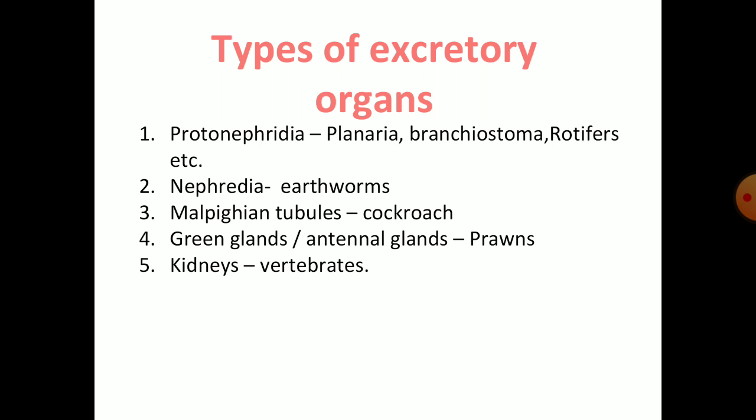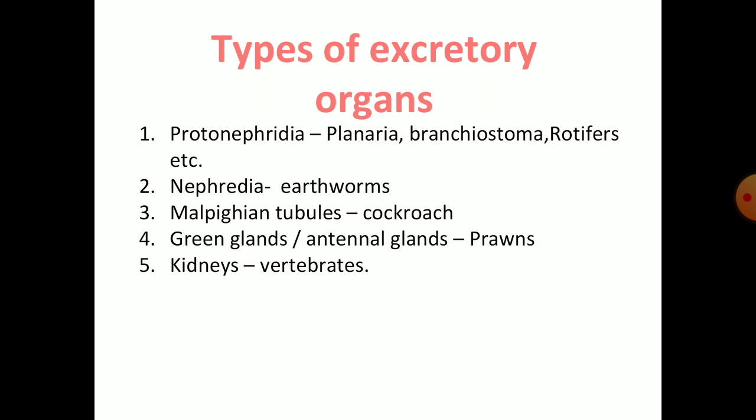This is a very simple tubular structure found in invertebrates, and it helps in elimination of nitrogenous waste, for example in Planaria, Branchiostoma, Rotifers, etc. Next one is Nephridia, and this is mostly found in annelids, a very common example being the earthworm.